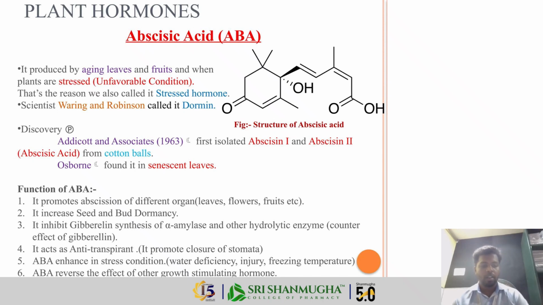from cotton bolls. The functions of abscisic acid are: it promotes the abscission of different organs and increases seed and bud dormancy. It also inhibits growth, causes seed dormancy, and helps the plant survive stress like drought. For example, during water shortage, abscisic acid helps to close the stomata and reduces water loss.